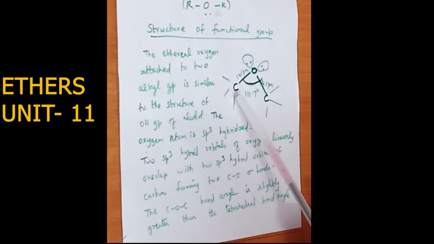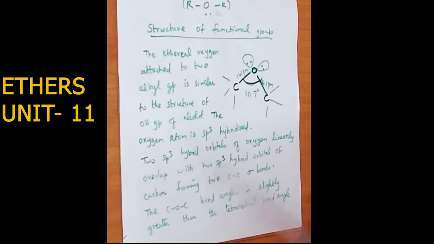What is linear? Without sideways overlap, it overlaps directly with carbon. The two sp3 orbitals of oxygen overlap linearly with the two sp3 hybrid orbitals of carbon, forming two carbon oxygen sigma bonds. So the nature of the bond formed is sigma bond. When there is a linear overlap of orbitals, it will always lead to the formation of a sigma bond. We already know that sigma bond formation happens whenever there is linear overlap. So here sigma bonds form due to the overlap of the two sp3 hybrid orbitals of oxygen with the two carbon atoms.